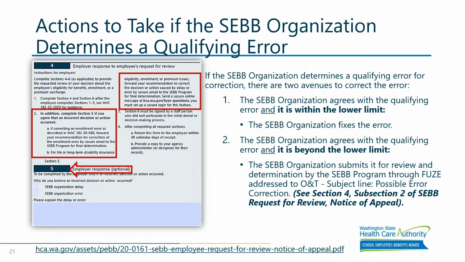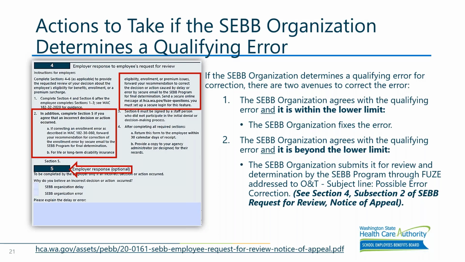So part of determining whether it qualifies for error correction has to do with whether or not it's within a lower limit. Accounts, you may still have to send it into outreach and training, but the additional process of notifying the employee, allowing for them the opportunity to request recourse, and then correcting the account, that's error correction process. But if the error occurred within the lower limit, which is generally within the last 3 months, then it's just correcting the account.